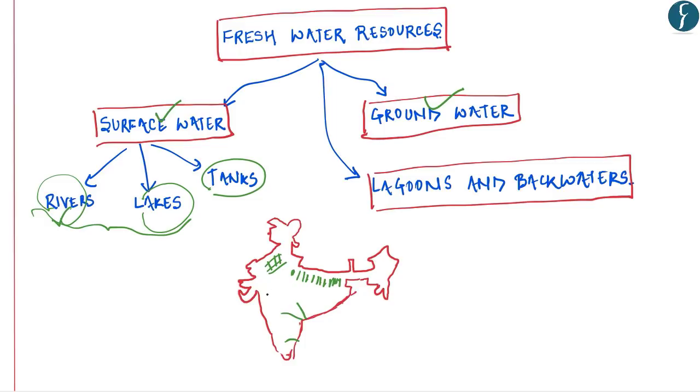As we know, India has a vast coastline and the coast is very indented in some states. Due to this, a number of lagoons and lakes have formed. You must be aware of Chilka Lake, Vembanad Lake. These all are backwaters and lagoons. Although water is generally brackish, that is salty, in these water bodies, it is used for fishing and irrigation in certain varieties of paddy crops and coconuts. So, although the lagoons and backwater water is not directly used for drinking purposes, still it reduces the burden on underground water and surface water.